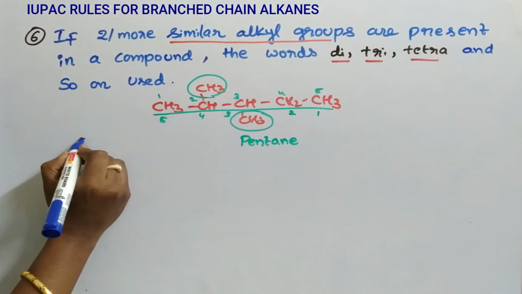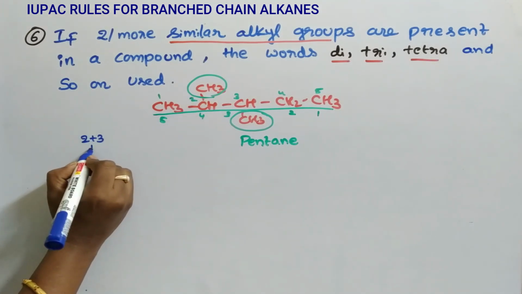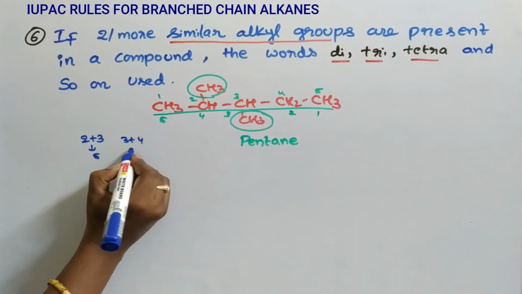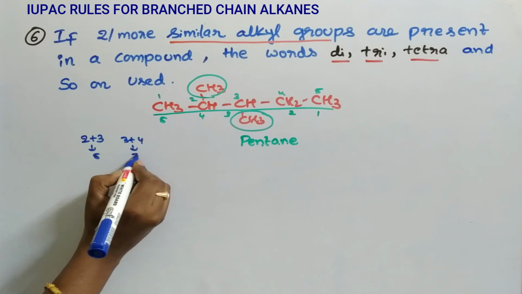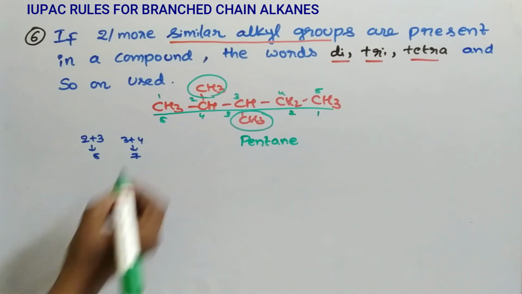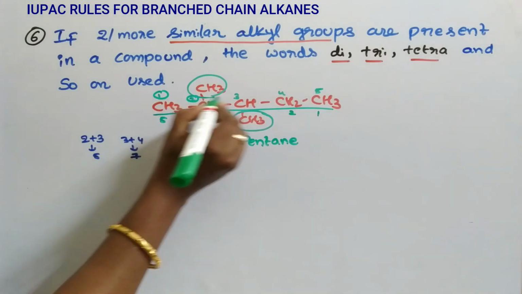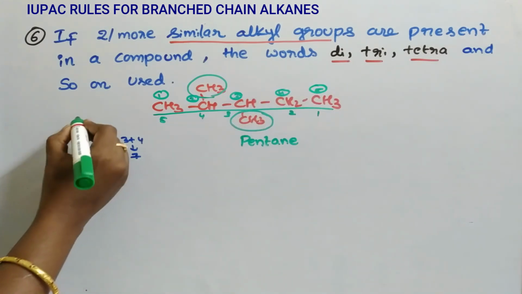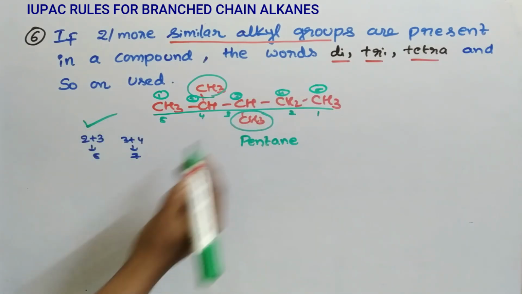Let us see the locants: 2 plus 3, sum of locants is 5. In this way, 3 plus 4, sum of the locants 7. I am giving numbering from here because it must give minimum possible number to all the substituents.